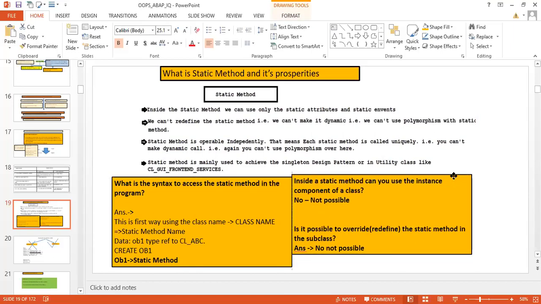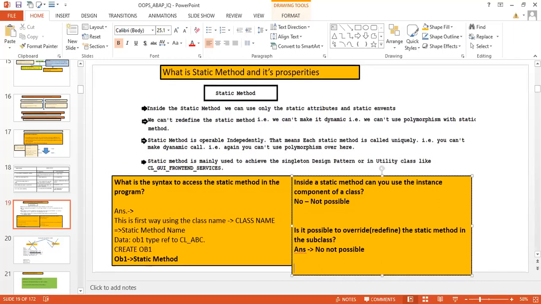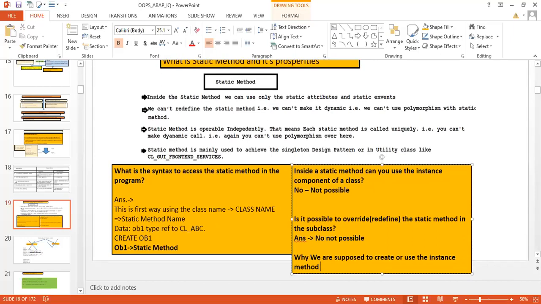Now, another question is why we are supposed to create or use the instance method or instance component.